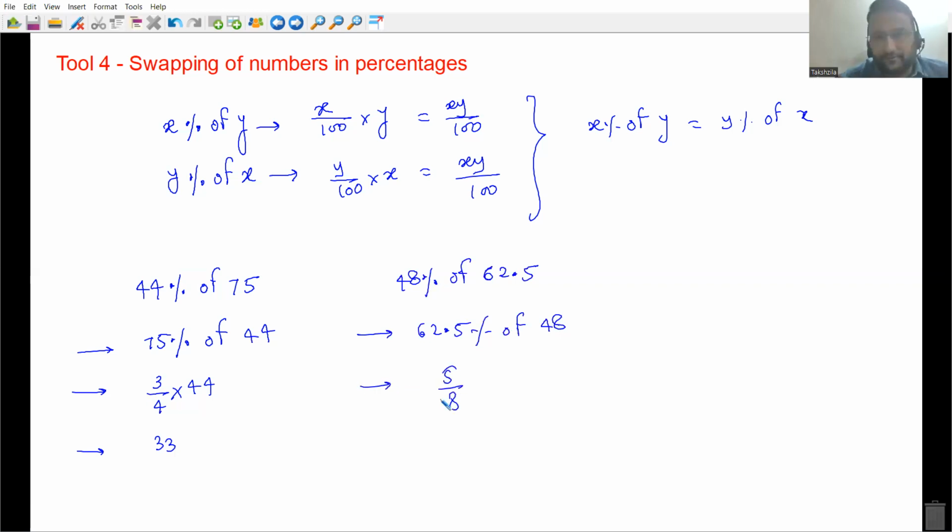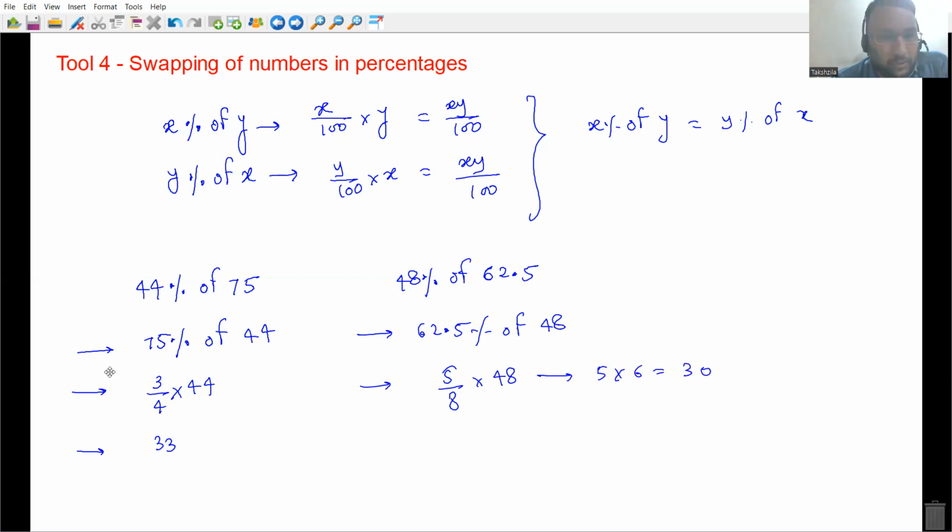Finding 62.5% of a number is nothing but multiplying that number by 5/8. That is 5 into 6, 30. Not useful everywhere, but if numbers are friendly with you, then you can use this.